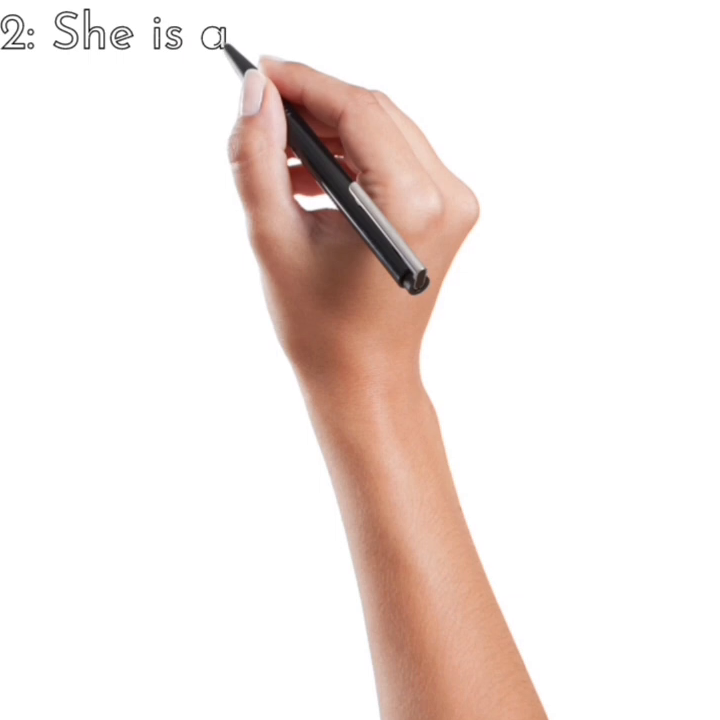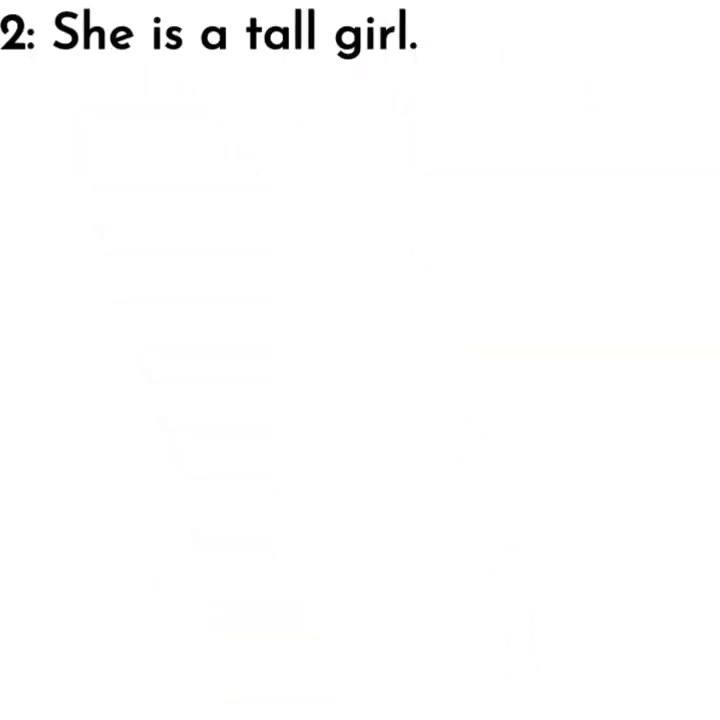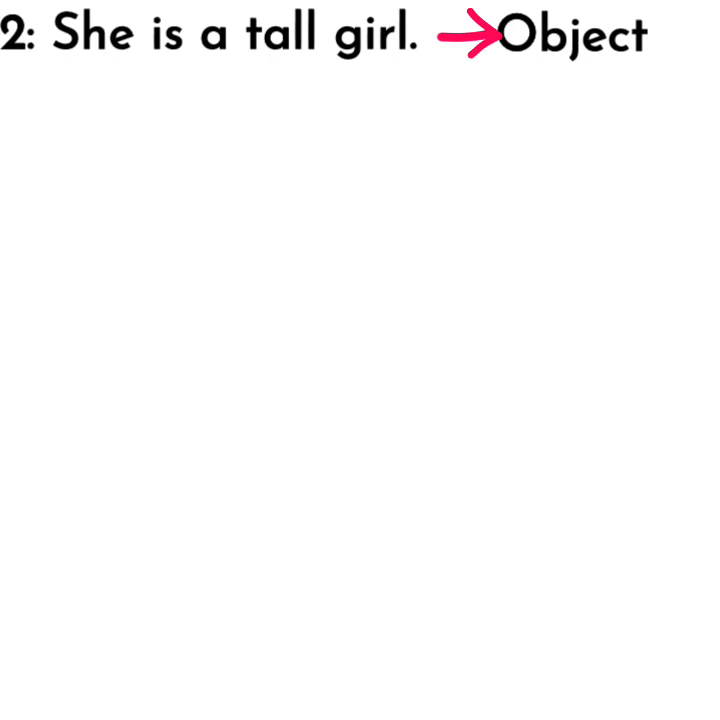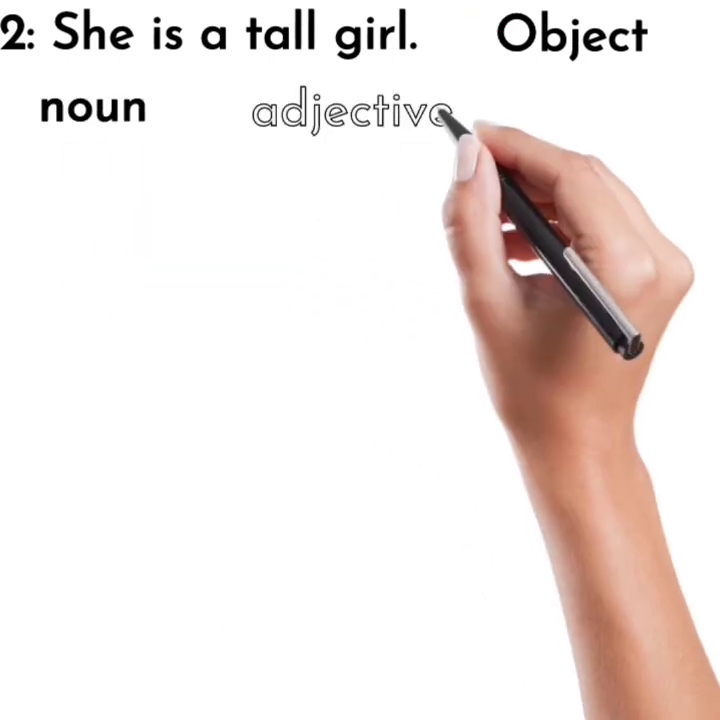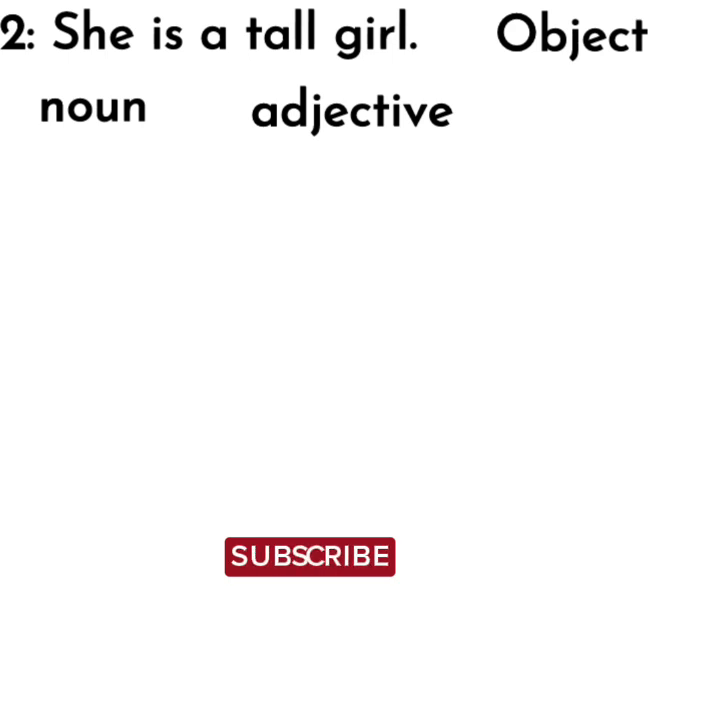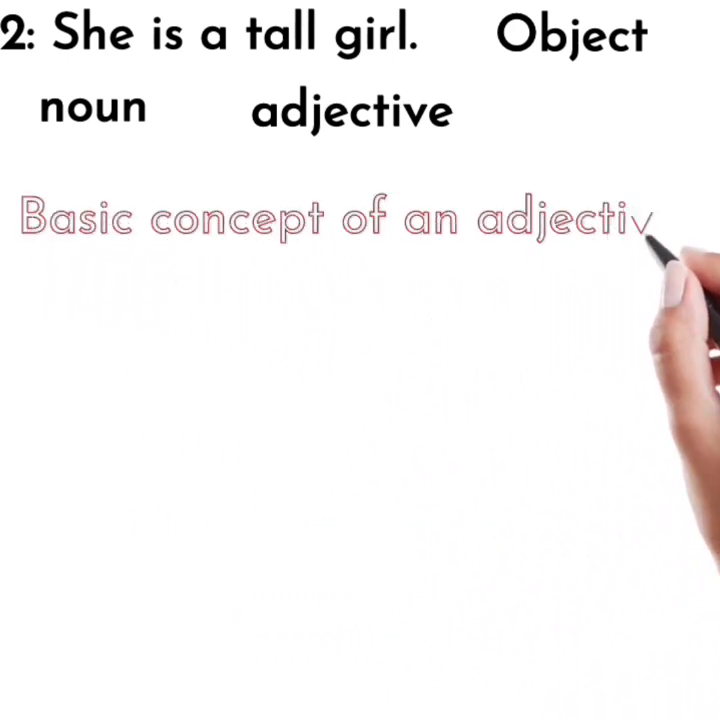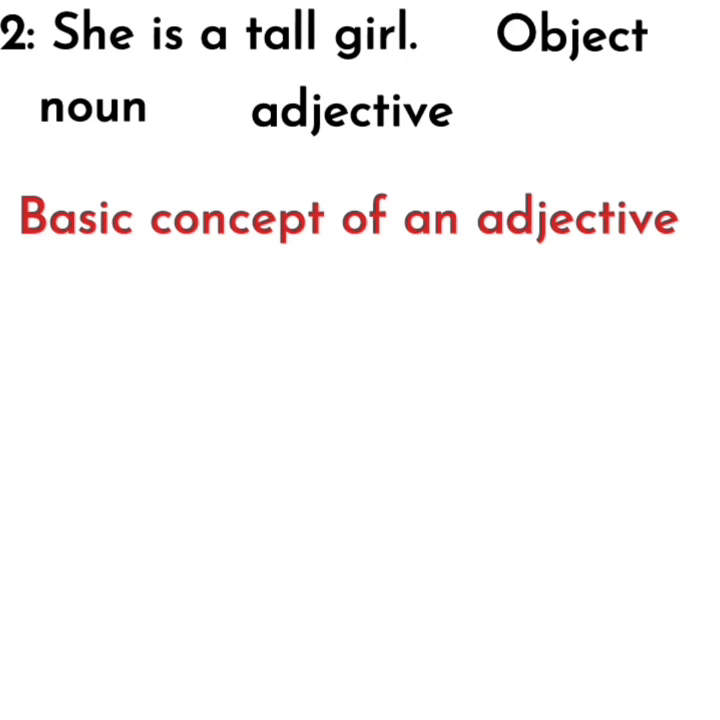Second example: she's a tall girl. In this example, girl is the object here and she is the noun here. So what's the tall in this sentence? Well, tall is an adjective which describes our noun she, which tells us the qualities of our noun she, is she tall or short. So this is the basic concept about the adjective, and now we are going to talk about the adjective in detail and deeply to clear the concepts.